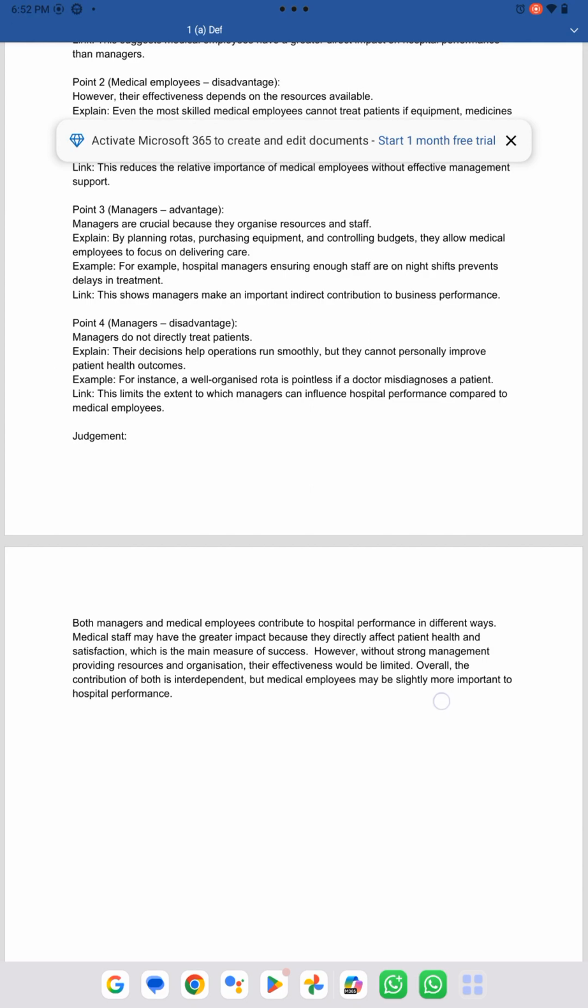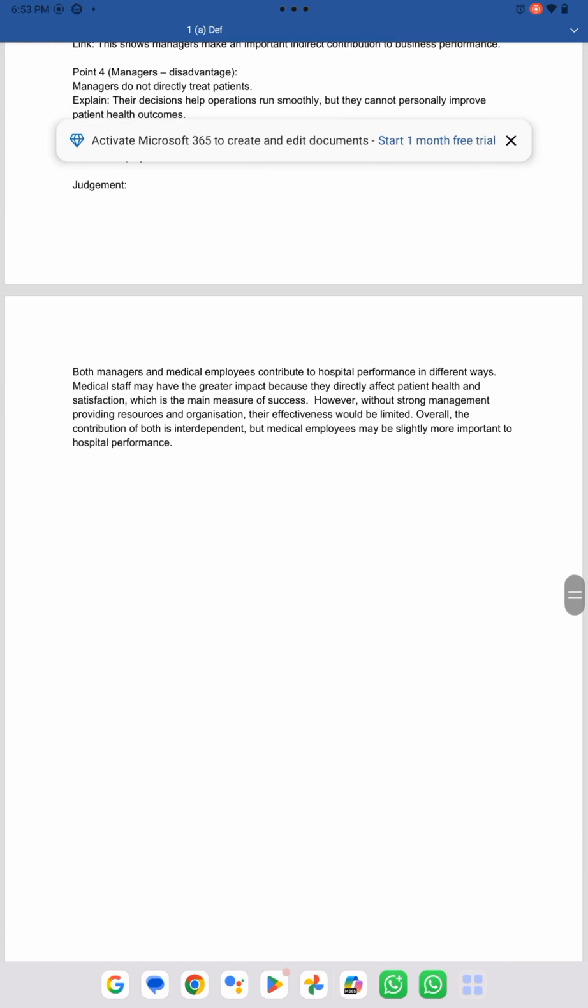Now the examiner wants a proper judgment. That's why I have written the judgment as well: that both managers and medical employees contribute to hospital performance in different ways. Medical staff may have the greater impact because they directly affect patient health and satisfaction, which is the main measure of success. However, without strong management providing resources and organization, their effectiveness would be limited. So overall, the contribution of both is interdependent. But medical employees may be slightly more important to hospital performance.